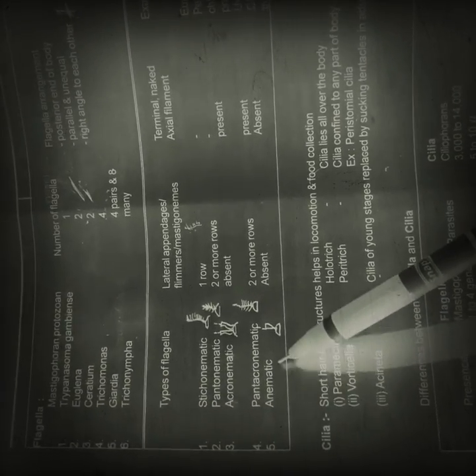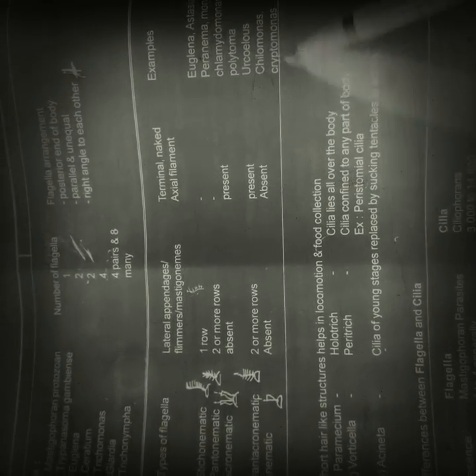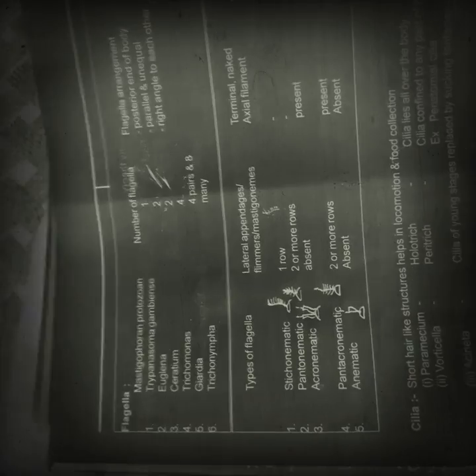Next, anematic. A means without, so all are absent. In anematic, lateral appendages are absent, and the terminal or naked axial filament is also absent. Examples: Chilomonas and Cryptomonas. I think it is useful for you, friends.